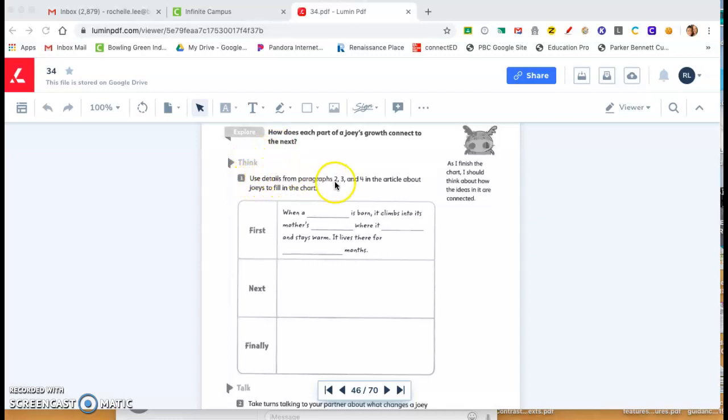Use details from paragraphs 2, 3, and 4 in the article about joeys to fill in this chart. First, when a blank is born, it climbs into its mother's blank, where it blanks and stays warm. It lives there for blank months. Please press pause.